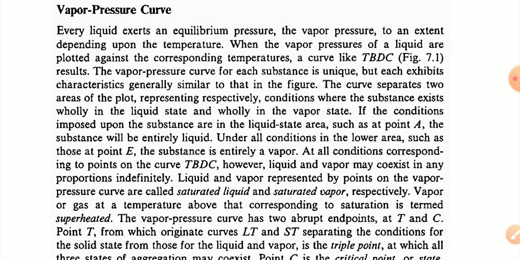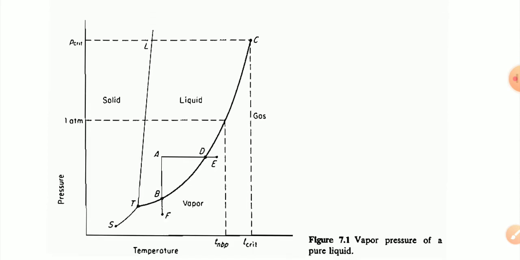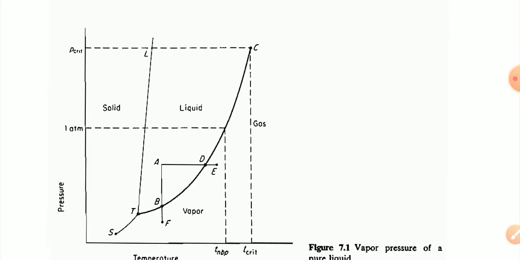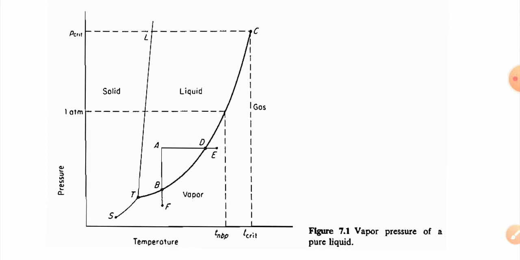Every liquid exerts an equilibrium pressure, the vapor pressure, to an extent depending upon the temperature. When the vapor pressures of a liquid are plotted against the corresponding temperature, we get this curve: the vapor pressure of a pure liquid.